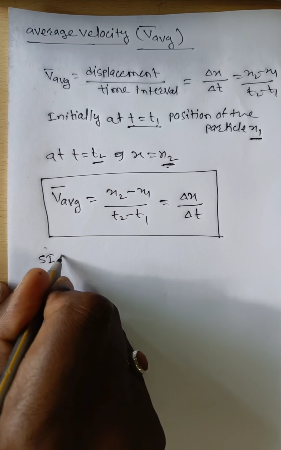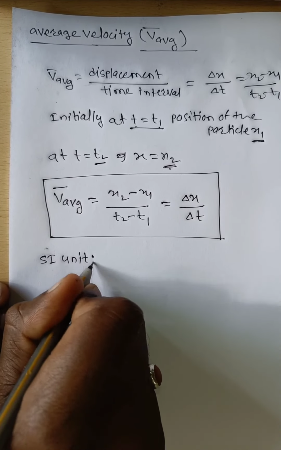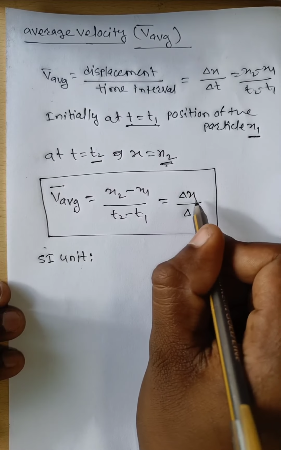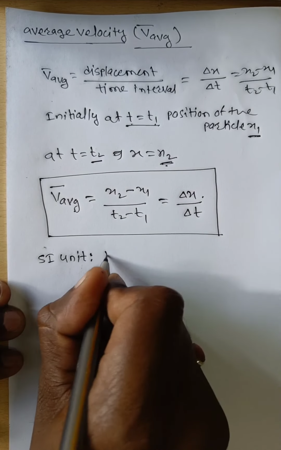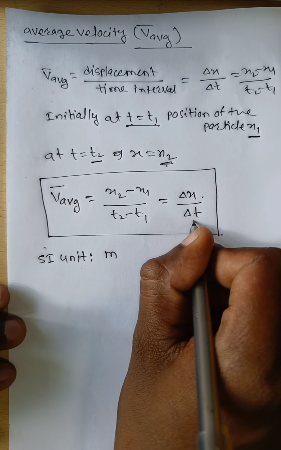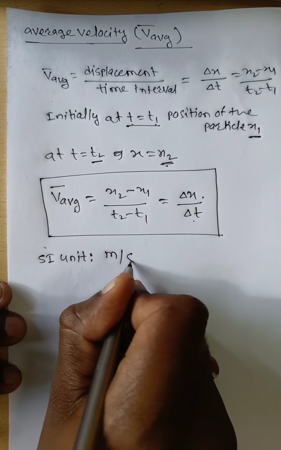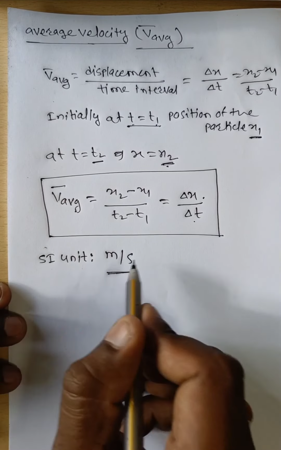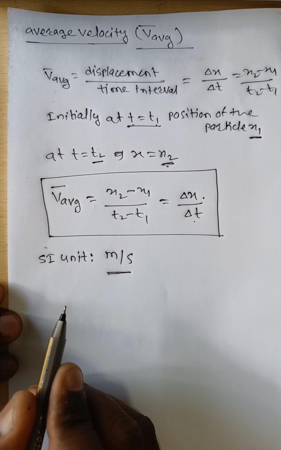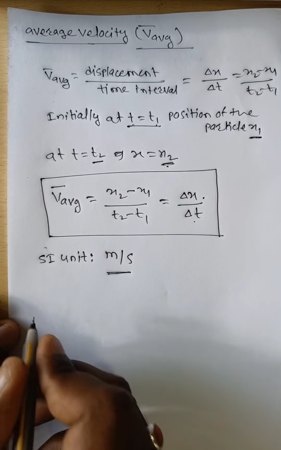Now what is the SI unit of average velocity? Delta x means displacement. What is the SI unit of displacement? Meter. And the SI unit of time is second. Therefore the SI unit of average velocity is meter per second. This is about average velocity.